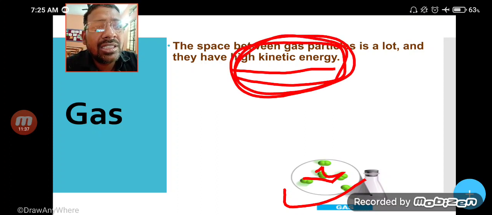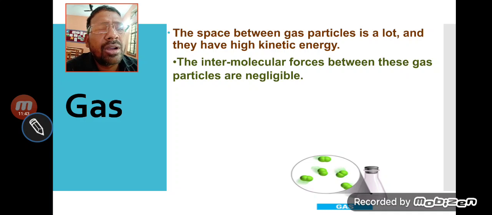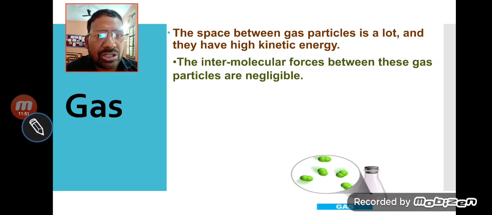The energy associated with the moving particle is called kinetic energy. Be clear. Next point, the intermolecular force between these gas particles is negligible, meaning least attraction, meaning molecules are not attracted to each other, so they are free to move here and there, meaning they have more space.